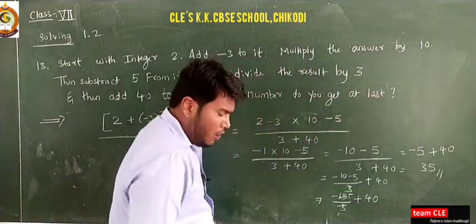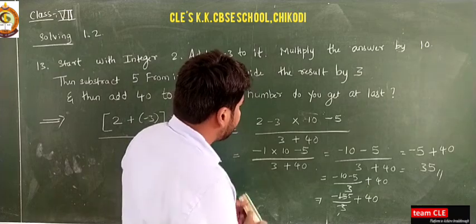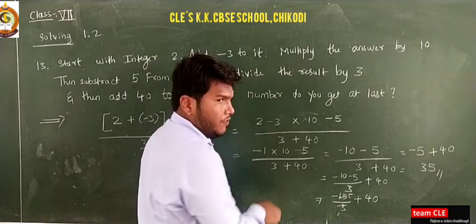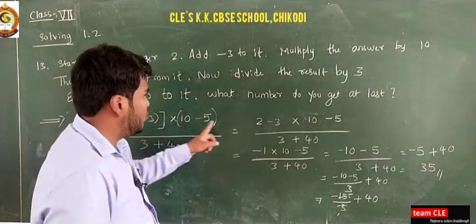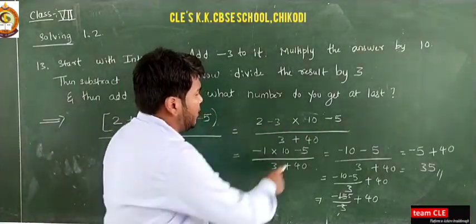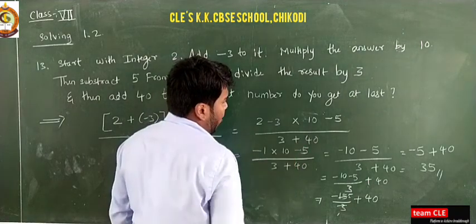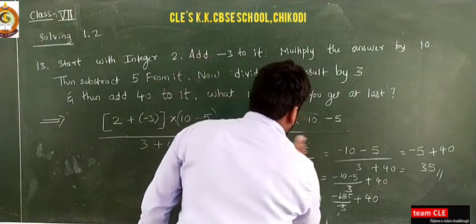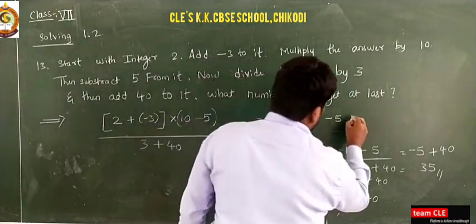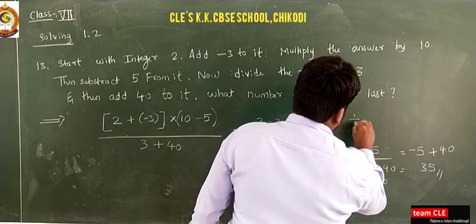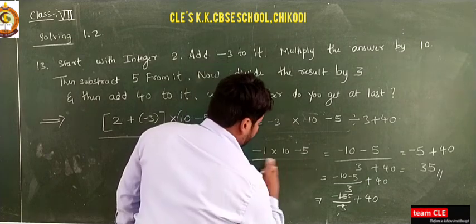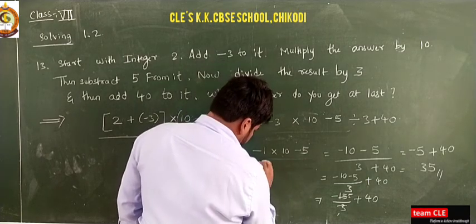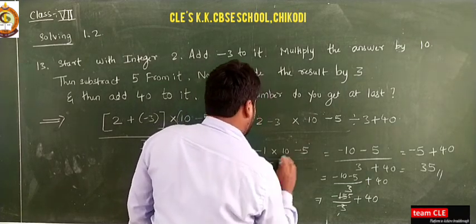Or you can write it like this. See here, 2 minus 3. First I will remove this bracket: 2 plus into minus is minus. Next, into 10 minus 5, divided by 3, plus 40.